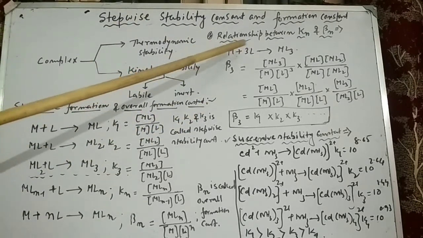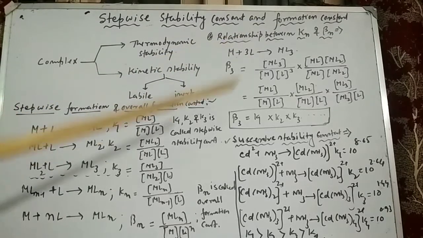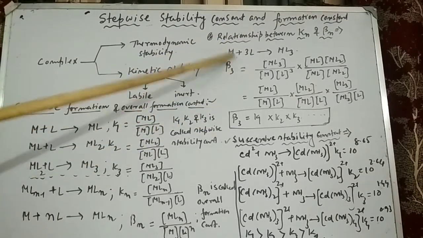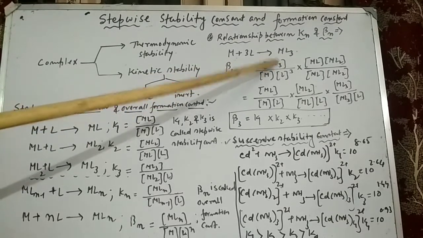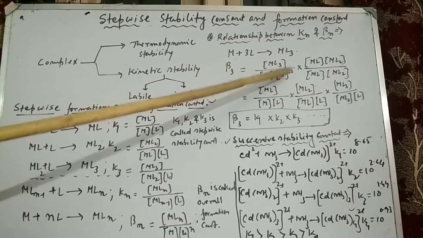Now the metal reacts with 3 ligands and forms ML3, and therefore the expression of beta 3 is given by ML3 divided by M and L to the power 3.